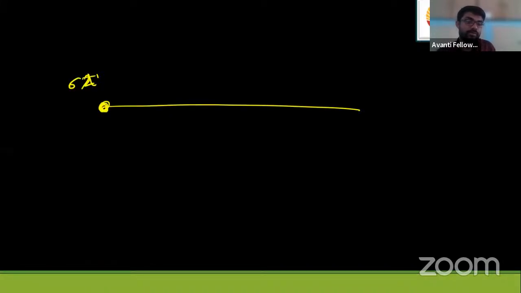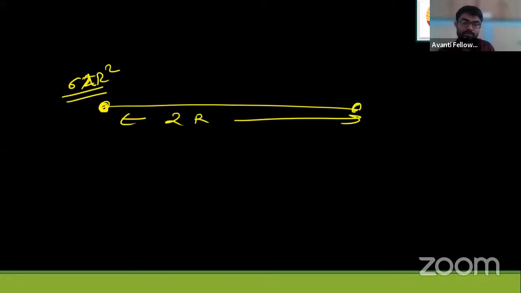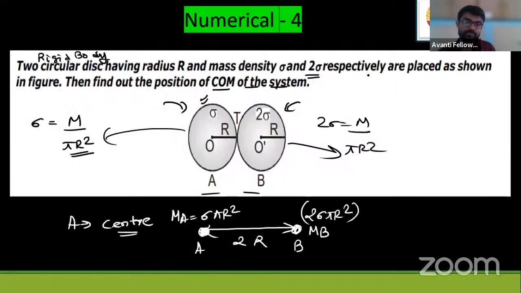Solve it now. Take a yellow line. Sigma into pi r square is the mass, and it is at distance equal to 2r. Another mass is 2 sigma into pi r square. Find the position of the center of mass.